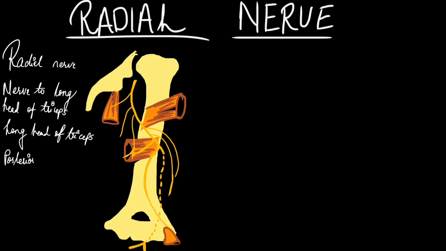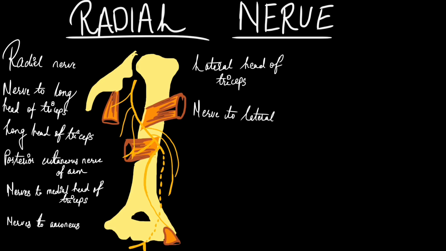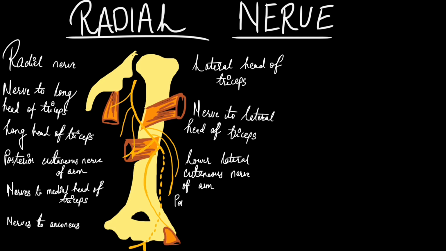The superficial branch enters the forearm and runs deep to brachioradialis. In the lower one-third of the forearm, it winds around the lateral aspect of the radius to reach the anatomical snuff box on the dorsum of the hand. It terminates by dividing into digital branches. The deep branch, or posterior interosseous nerve, leaves the cubital fossa by passing through the supinator to enter the posterior compartment of the forearm.